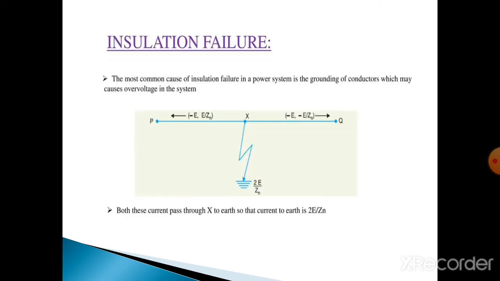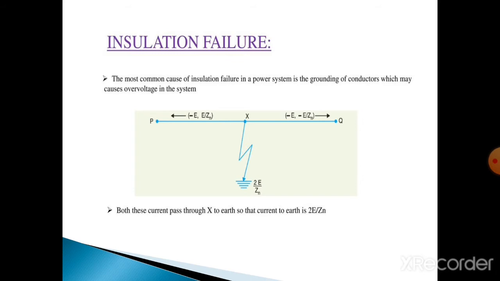Next one is insulation failure. Insulation is the main thing to protect the electrical components. If any one of the insulators fails, the system will be damaged. So if there are sudden changes in the voltage, that means sudden changes in the circuit condition, insulation may also fail due to heating of motor winding or any other changes in the power system. The most common cause of insulation failure in a power system is grounding of conductors, which may cause over voltages in the system.